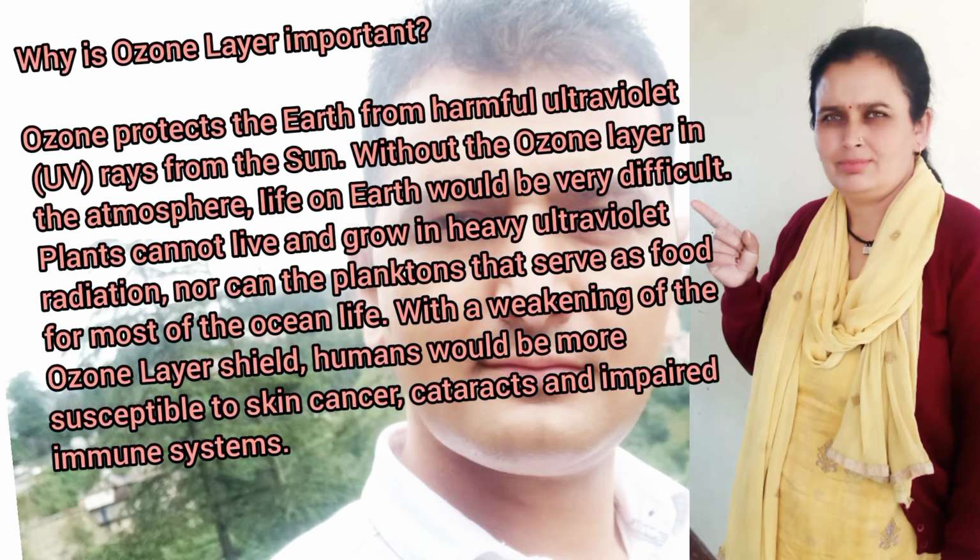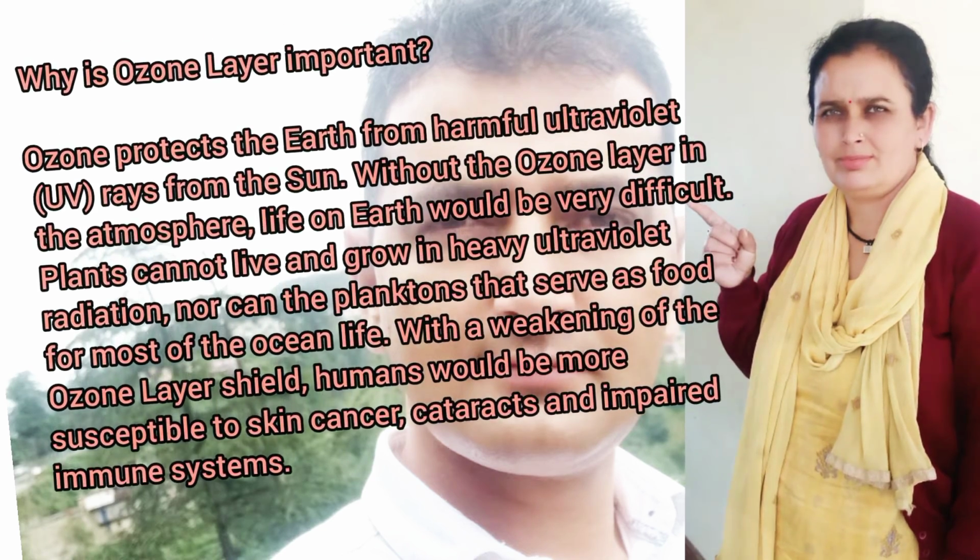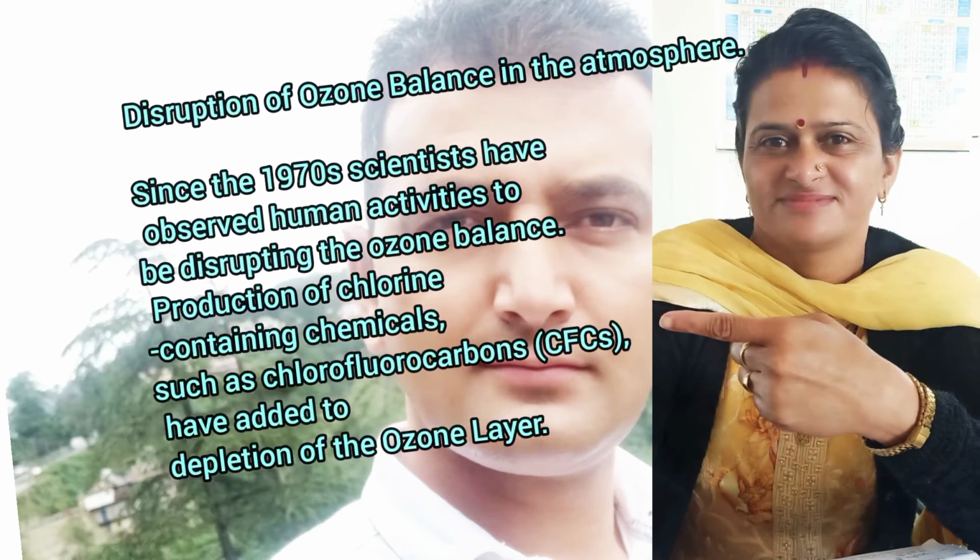Yes, the ozone layer protects the earth from harmful ultraviolet rays from the sun. Without the ozone layer in the atmosphere, life on earth would be very difficult. Plants cannot live and grow in heavy ultraviolet radiation, nor can the plankton that serve as food for most of the ocean life. With the weakening of the ozone layer shield, humans would be more susceptible to skin cancers, cataracts, and an impaired immune system.